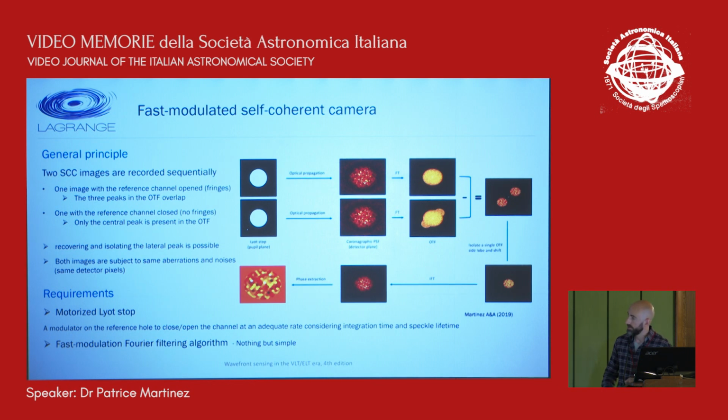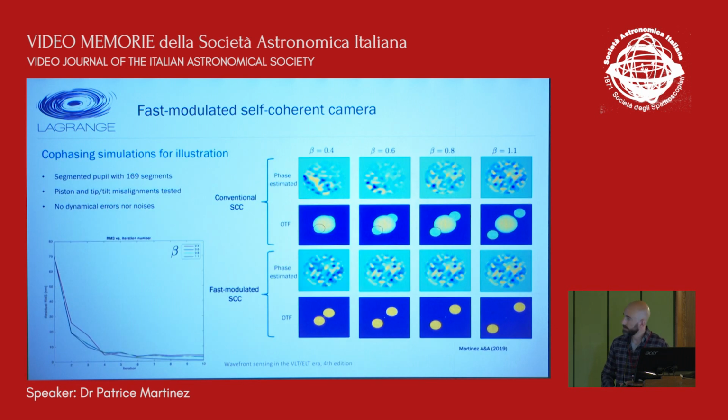So that's the main idea, and the main advantage of this solution is the fact that the two images here are subject to the same aberration and the same noises because they have been recorded on the same detector pixels. So that's the principle of the fast modulated self-coherent camera.